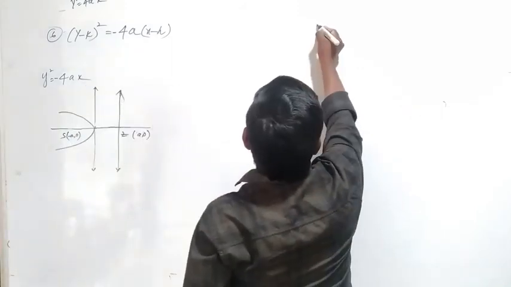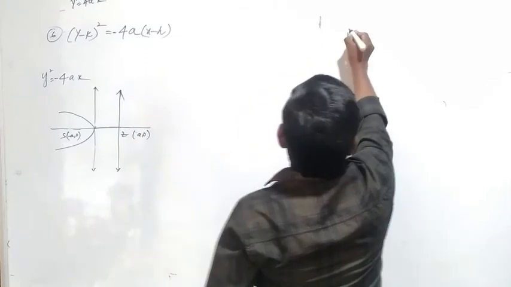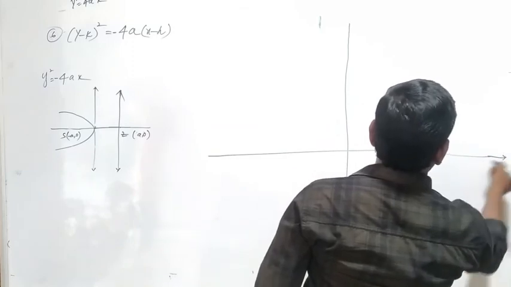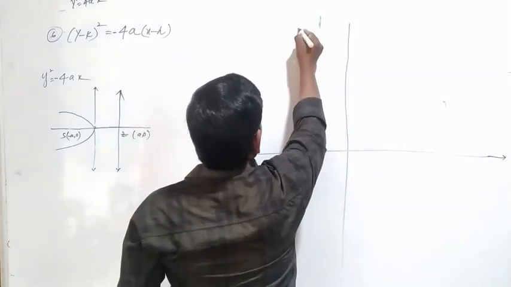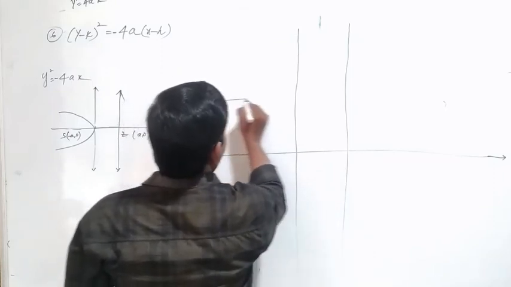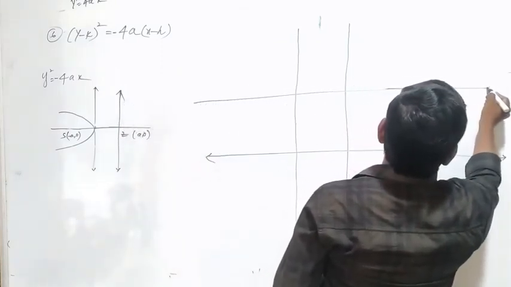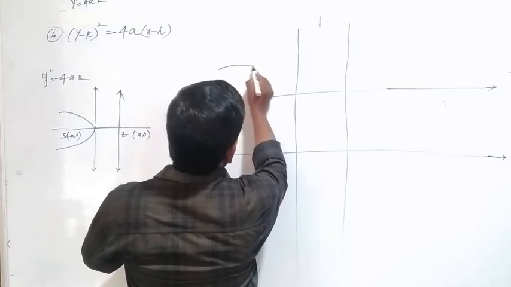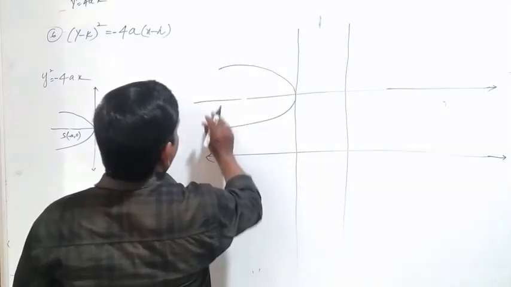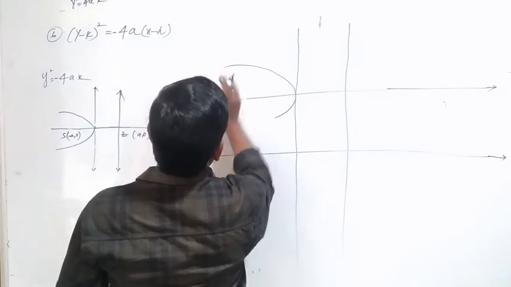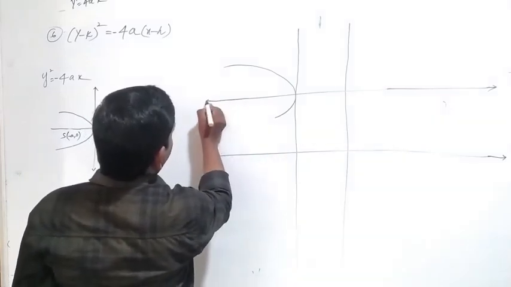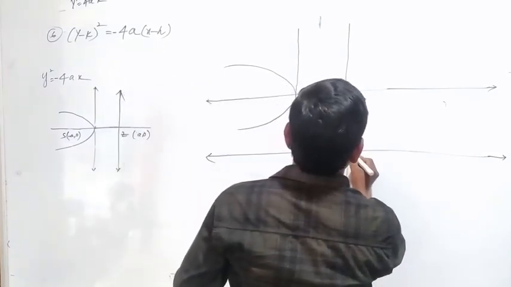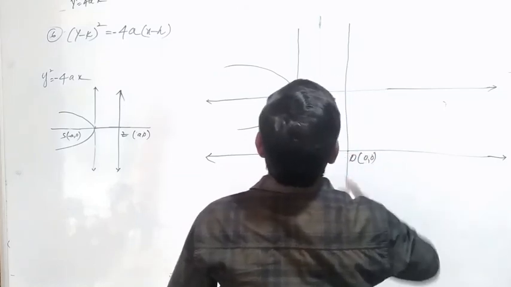So take the axis. This is the origin O 0, 0.